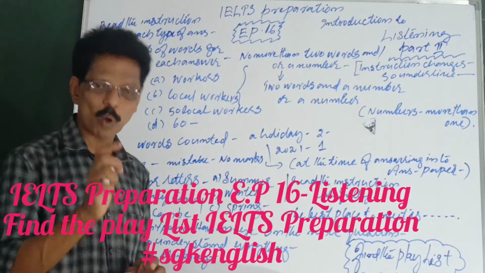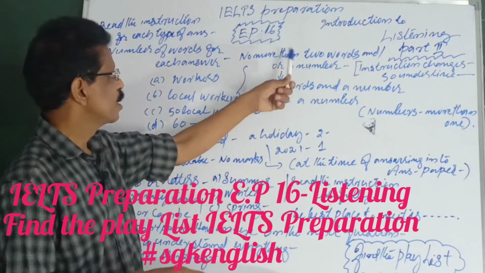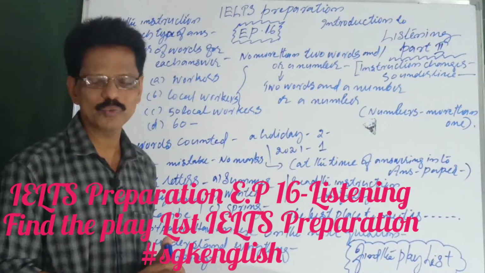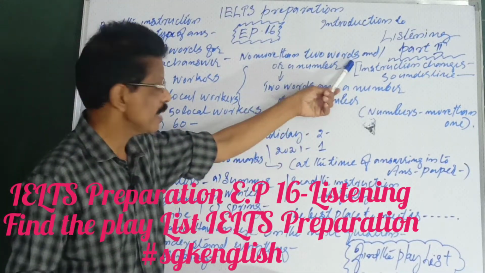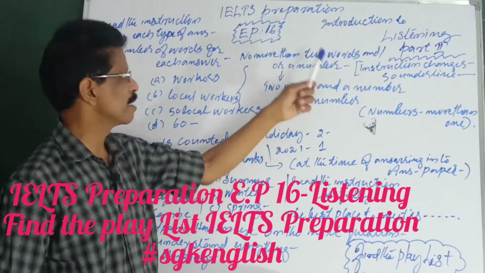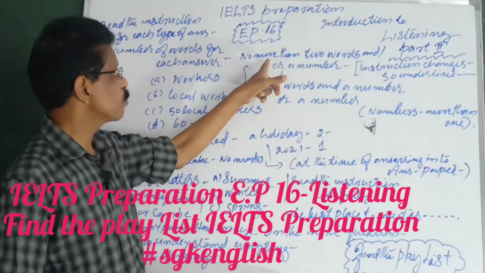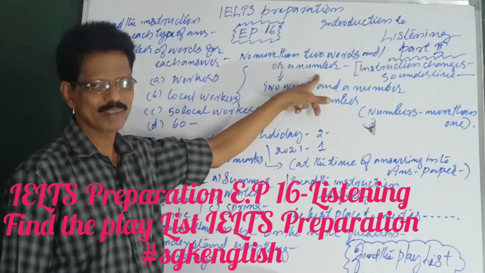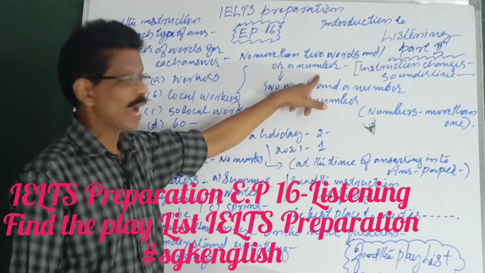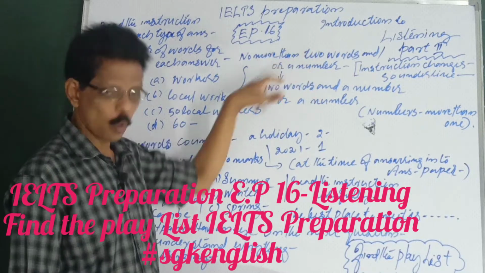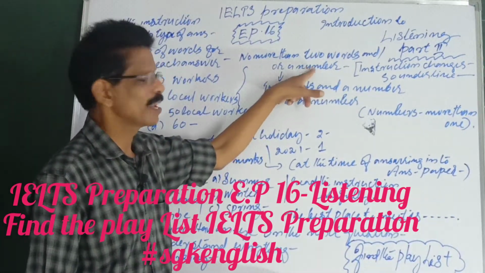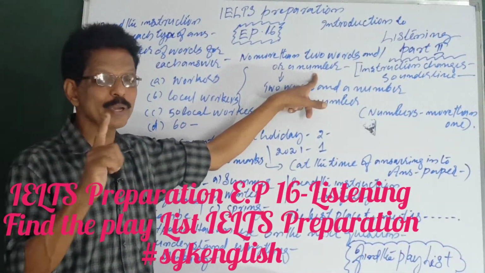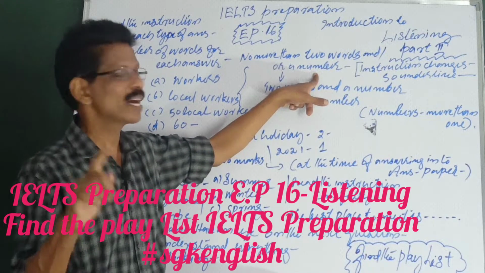Sometimes you have to answer in 1 word, 2 words. Here it is not more than 2 words, so you cannot write a 3 word answer. And see, or a number. So you can have either 1 word, 2 words, or 2 words and a number. Is it clear to you? Not numbers, sometimes it will be plural. A number means only 1 number you can use, not more than that.